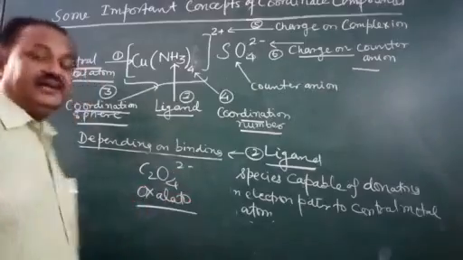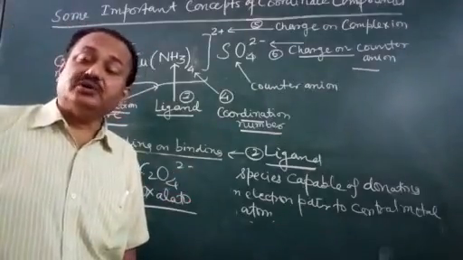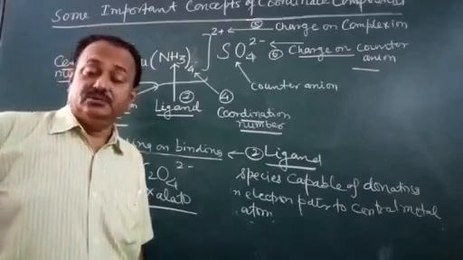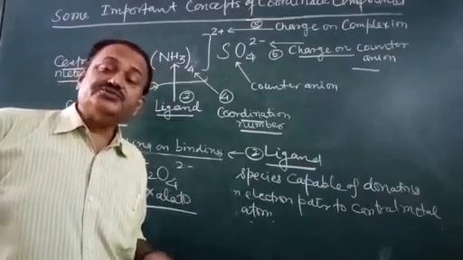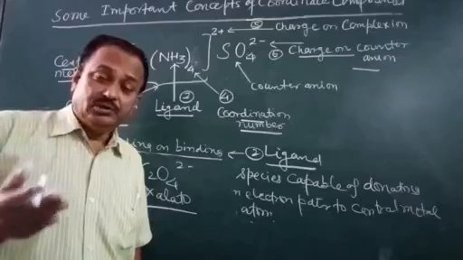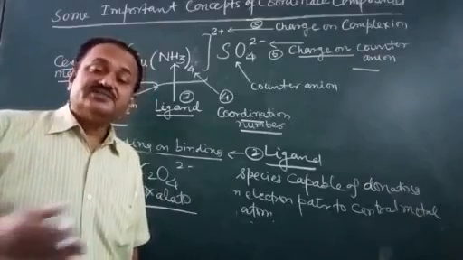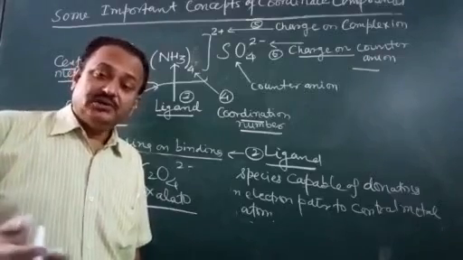Oxalato is not called oxalate, it is called oxalato. In coordination compounds, the name of the negative ions ends with O, like chlorido, bromo, iodo, sulfato, acetato, oxalato.